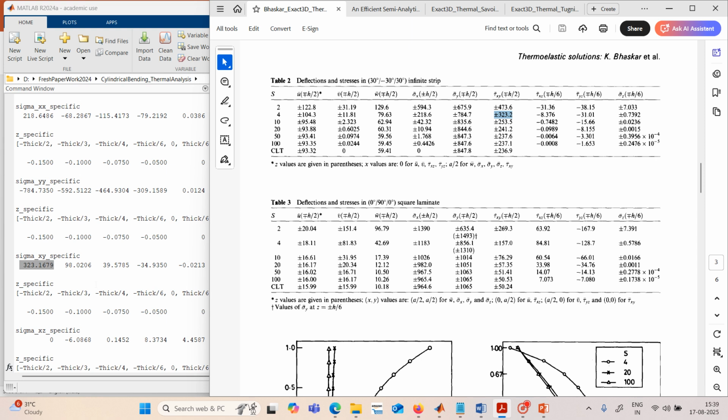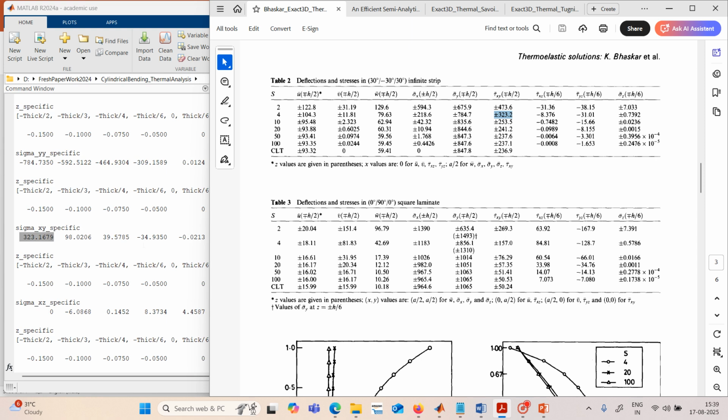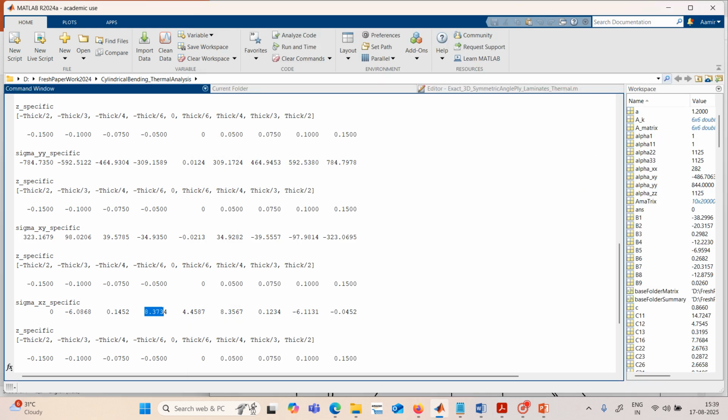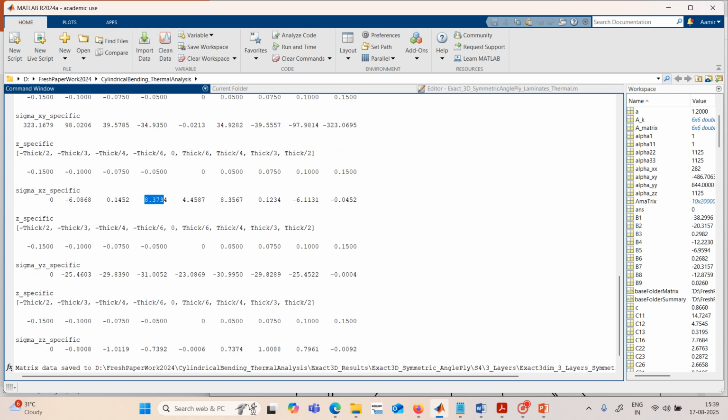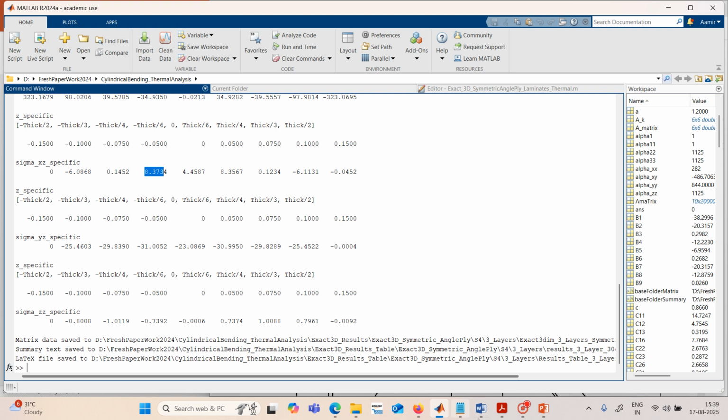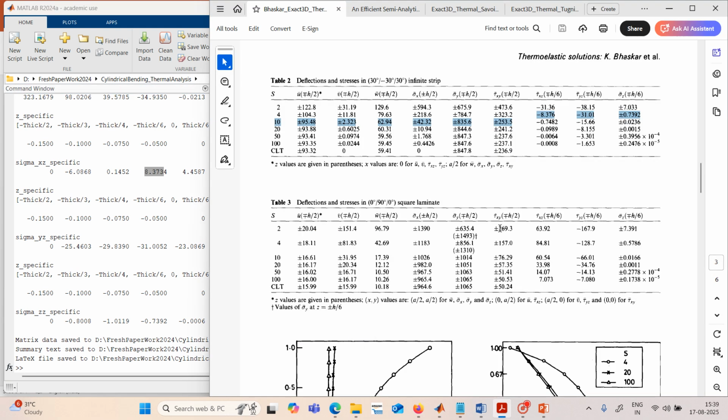For this you have to look at the thickness by 6 value and see the corresponding value. So the value is 8.376, so you can see here 8.37. This is the result. Similarly, sigma yz and sigma zz you can see the results here. Both tau yz and sigma zz give the same results, so this is the one which you can compare.